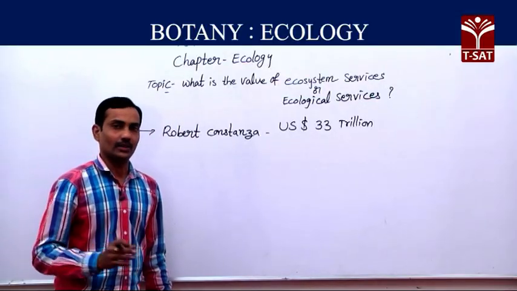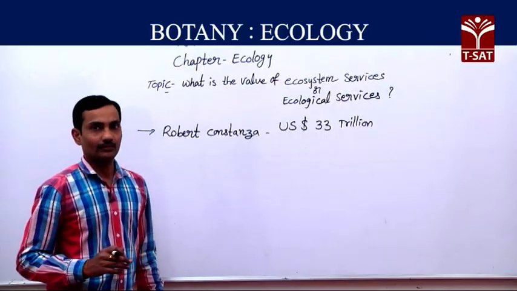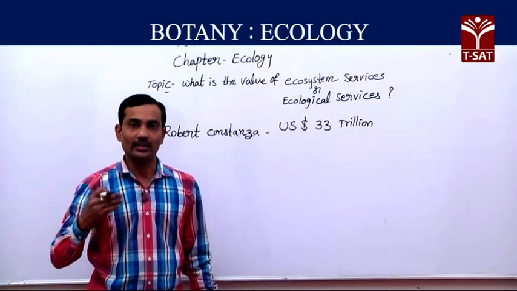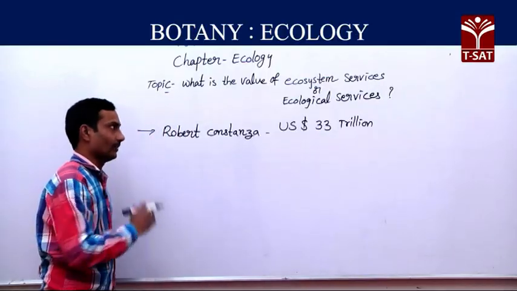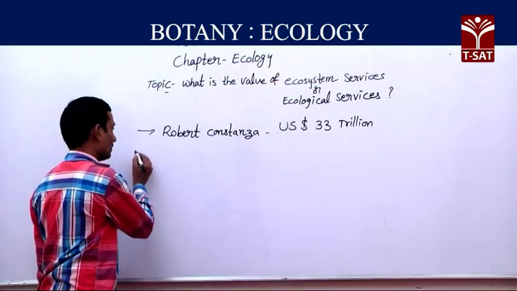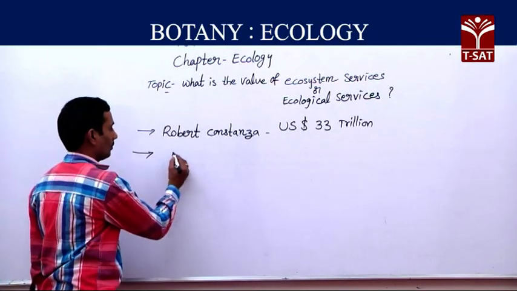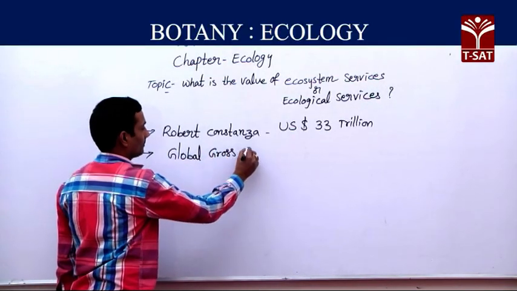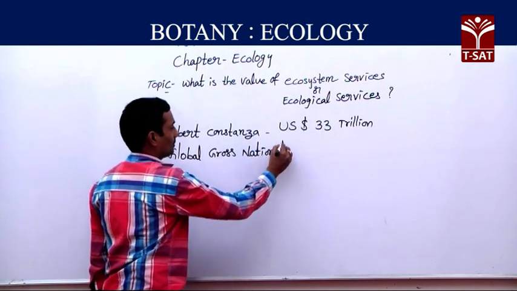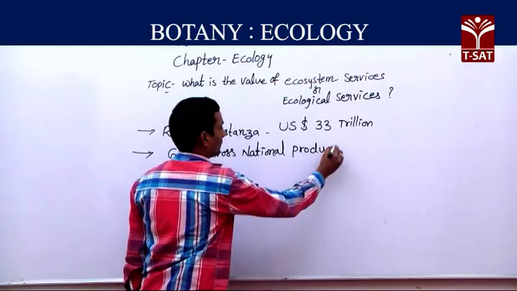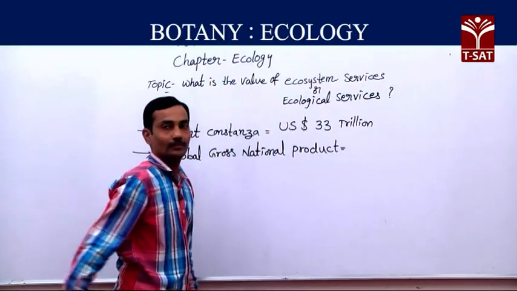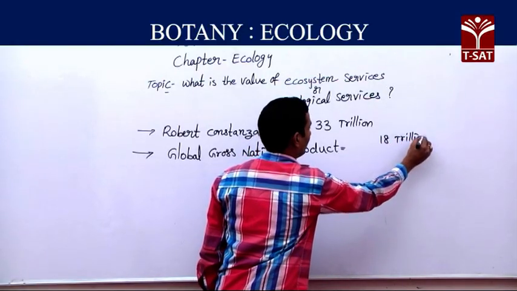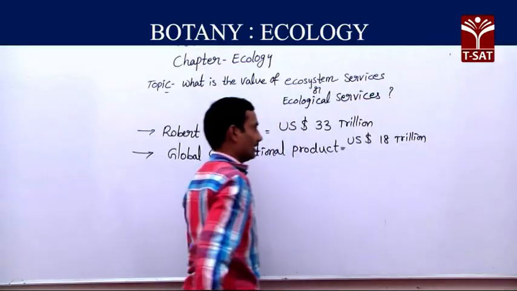Timber, firewood, fuel, water purification, soil formation, all these beneficial aspects we are getting from the ecosystem. At present, the global gross national product value is around 18 trillion US dollars.